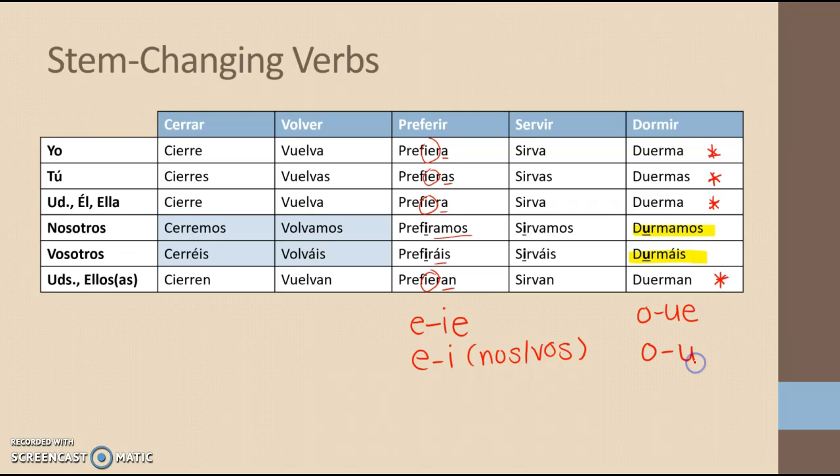It becomes O to U. All endings are still flipped, and the stem change happens in the boot, but because it's an IR verb, it undergoes a special nosotros, vosotros stem change. And that's why stem changers are going to be step 3 to conjugating in the subjunctive. Have a great day. See you in class.